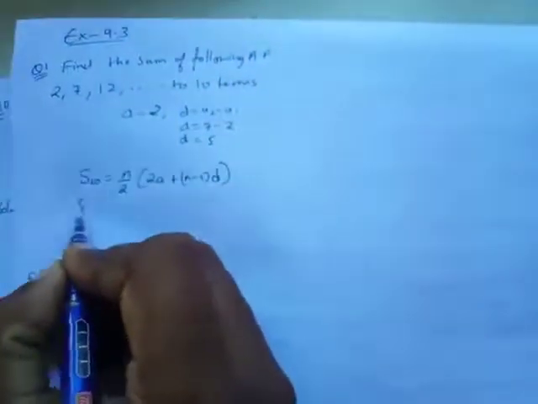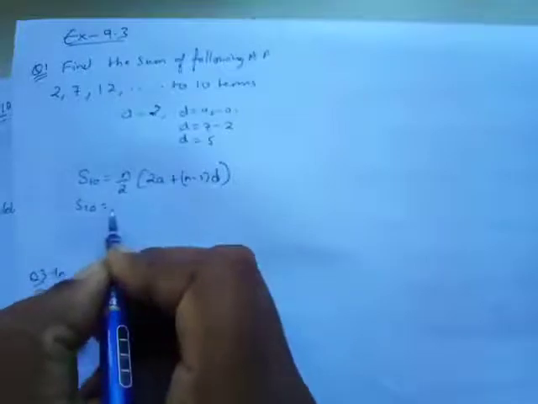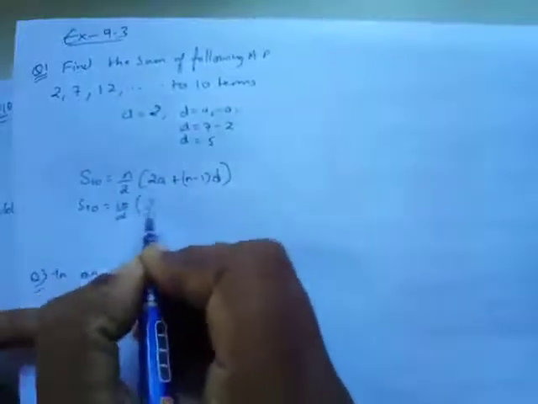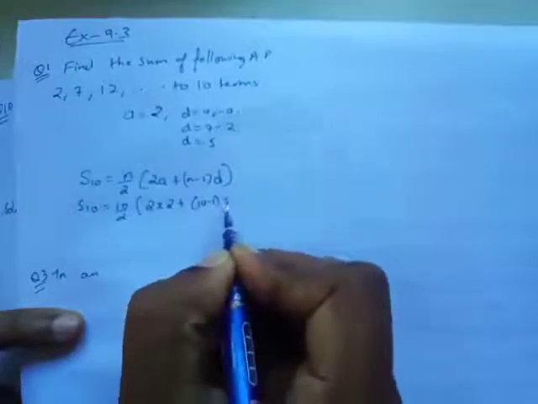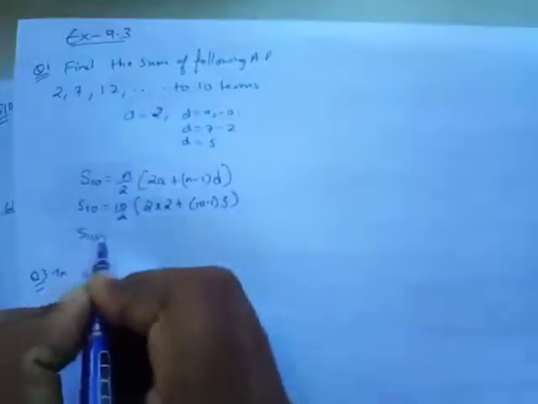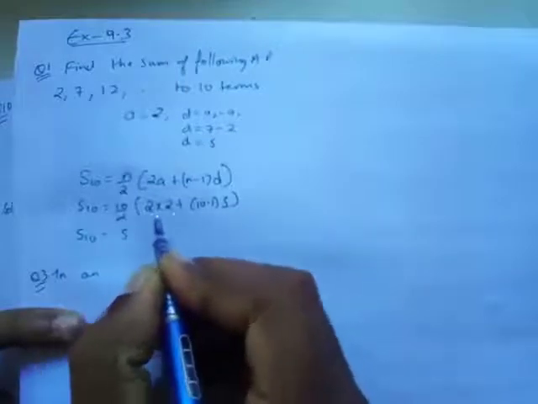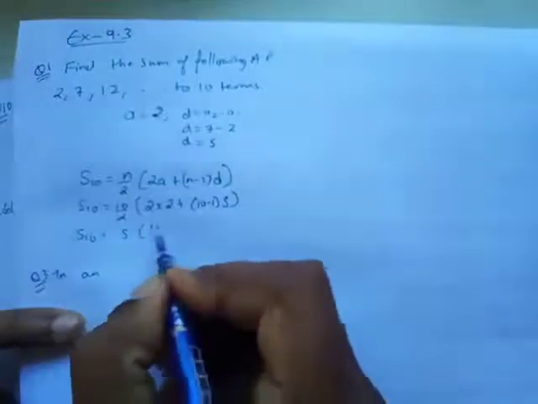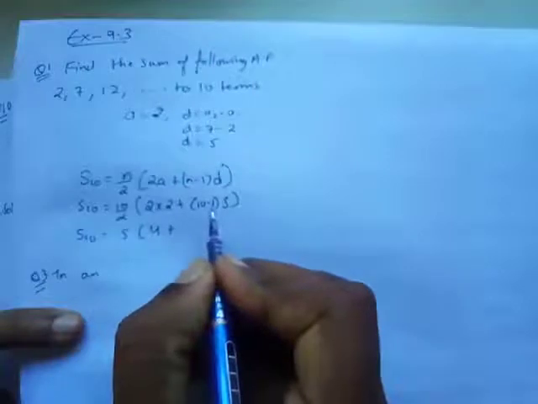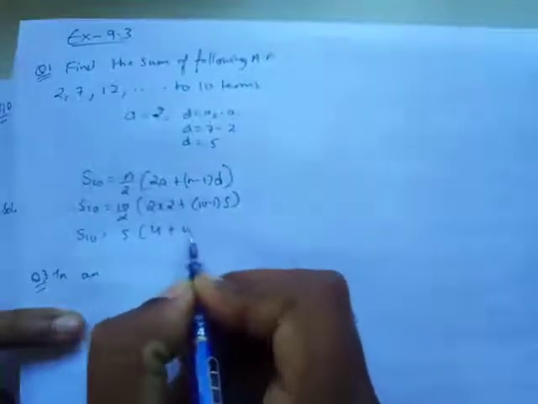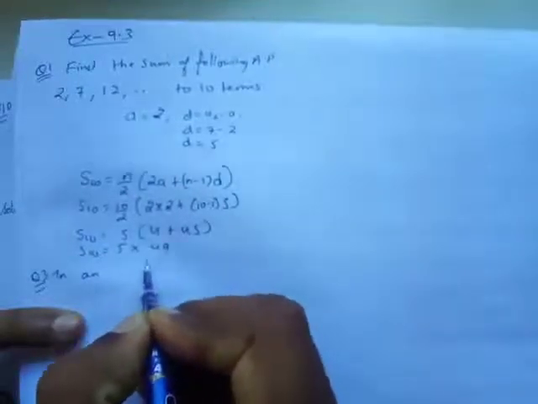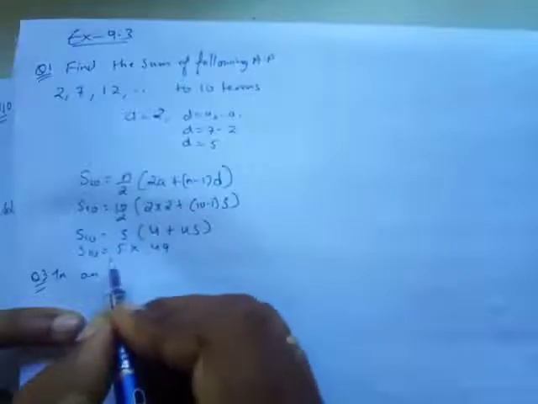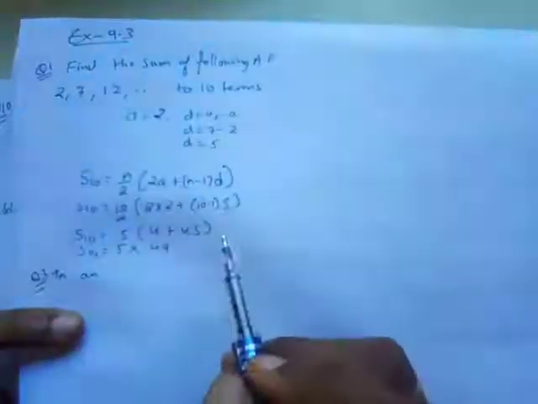So S10, that is n is 10 upon 2, and then 2 into 2 plus 10 minus 1, and then 5. So S10 is equal to 5, and then 2 into 2 is 4, 4 plus 9 into 5, 9 fives are 45. Okay, so S10 is going to be 5 into 49, and whatever answer I get after multiplying, that's the sum of 10 terms.